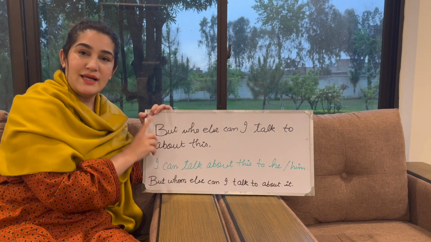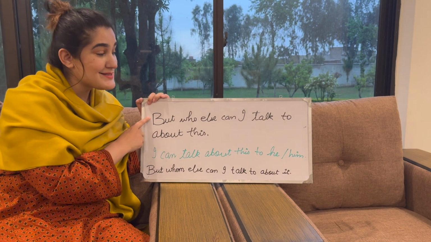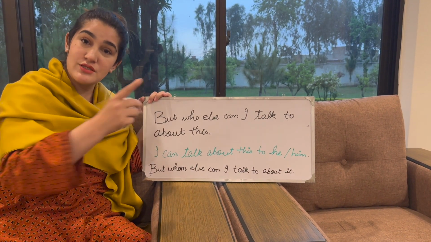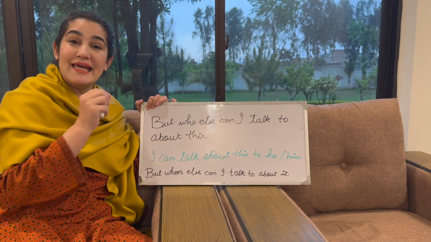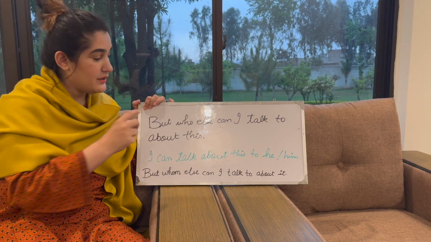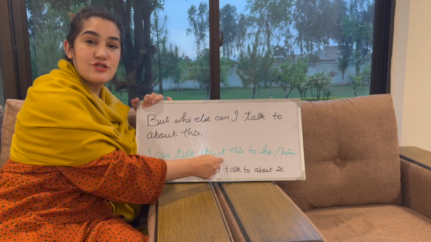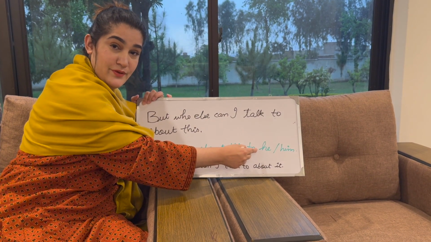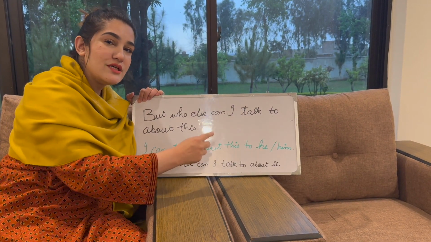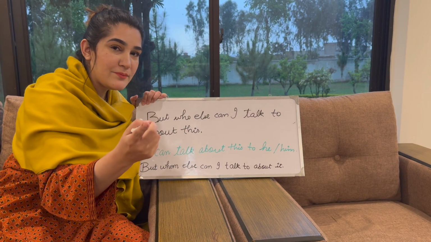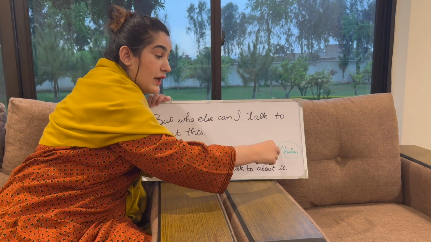This is one of the dialogues from the English movies from Netflix, and it says, but who else can I talk to about this? This is absolutely incorrect in British English, because if you make it a sentence, it will be, I can talk about this to dash. I can talk about this to he, or I can talk about this to him. You tell me. It's him, right? So I can talk about this to him.